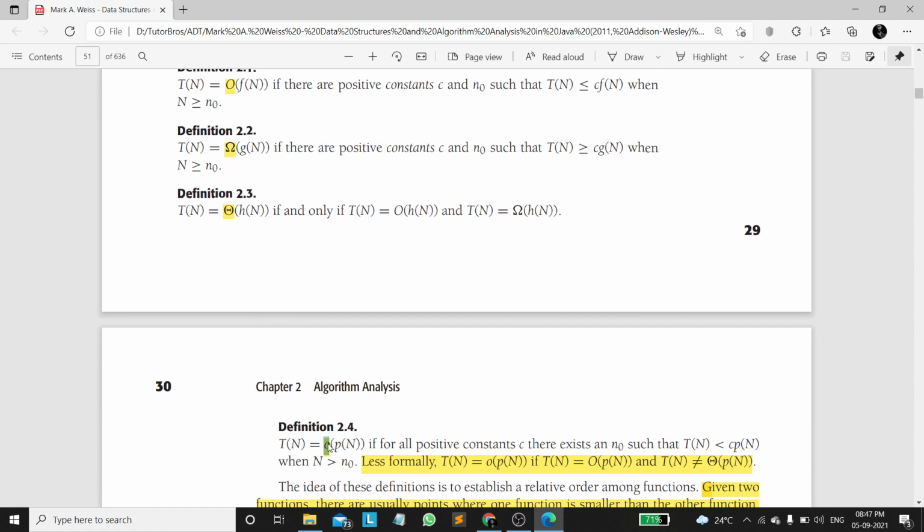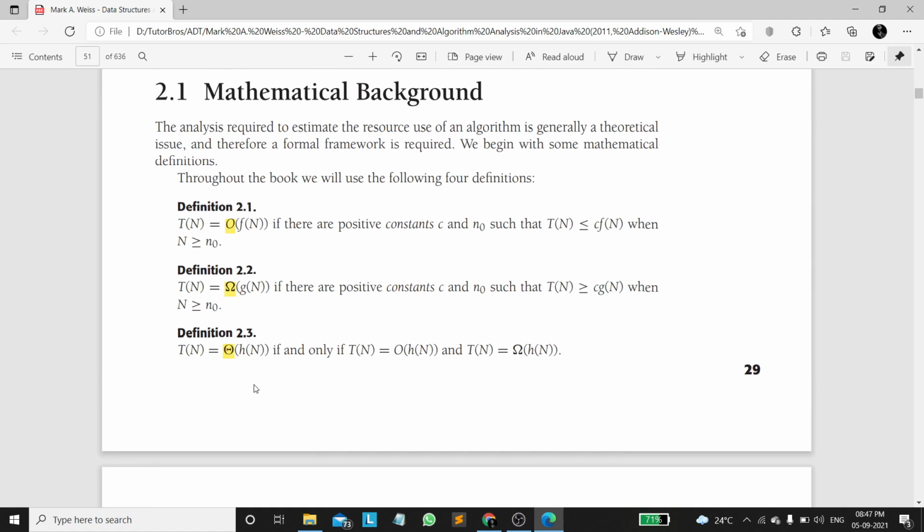The one we use most is the average bound, theta, because it estimates the exact growth rate of an algorithm. It estimates the exact time complexity of an algorithm. That is why we prefer theta.